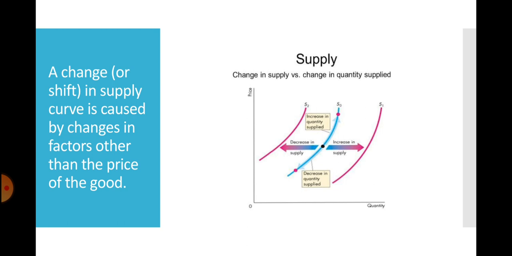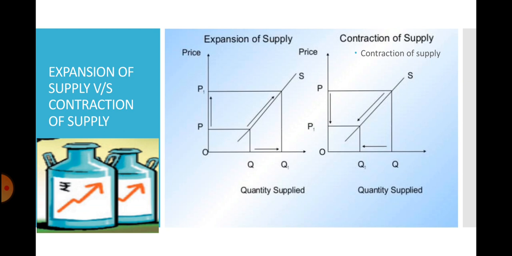So, recapitulating once again, if there is a movement along the blue curve due to change in own price, it is known as change in quantity supplied. Whereas if there is a shift from the blue curve to either of the pink curves due to change in factors other than own price, then it is known as change in supply. Now, change in quantity supplied is of two types, expansion and contraction.